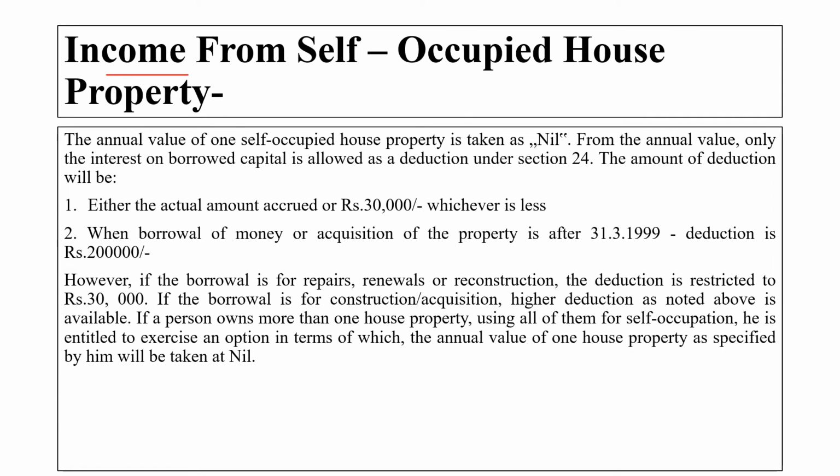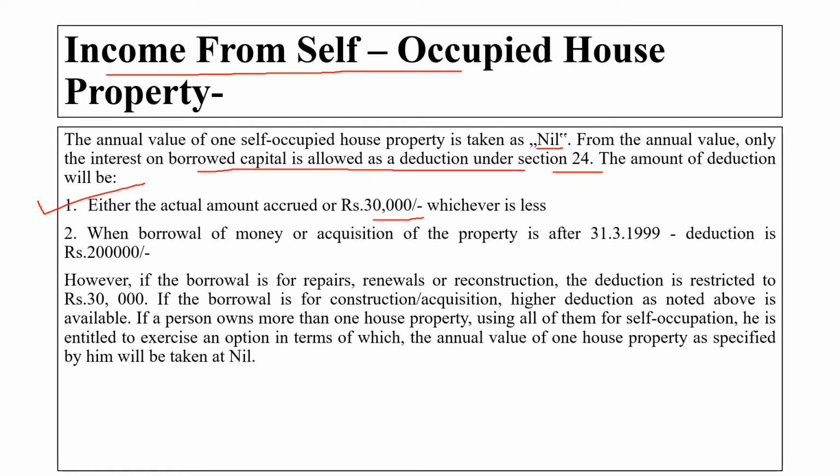Then comes income from self-occupied house property. The annual value of one self-occupied house property is taken as nil. From the annual value, only the interest on the borrowed capital is allowed as a deduction under section 24. The amount of deduction will be either the actual amount incurred or rupees 30,000, whichever is less. Here we are considering the lesser amount.